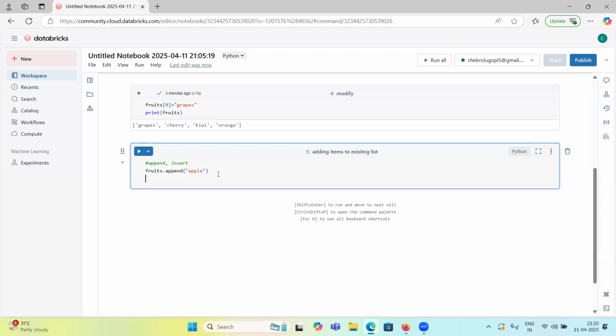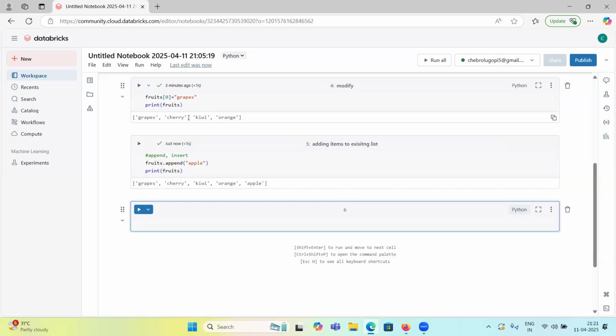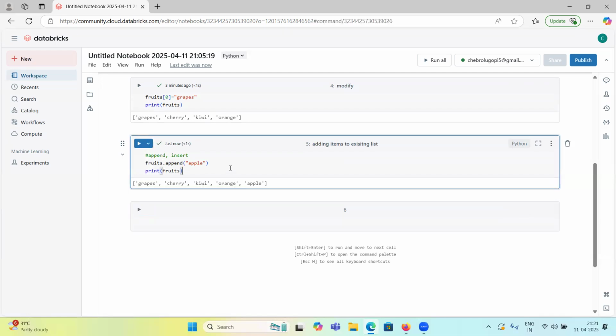So I added apple. On top of this fruits list, I appended apple. Let's print fruits. See here, this is our original list, and to this list, apple is added. At what place? Last place, right? So using append, we can add items at the last place.